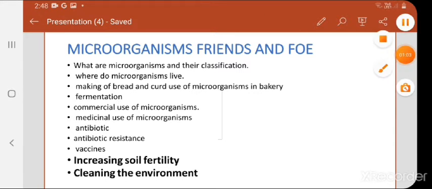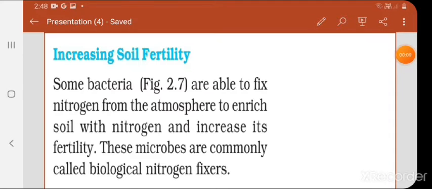Okay. Increasing soil fertility. Some bacteria are able to fix nitrogen from the atmosphere to enrich soil with nitrogen and increase its fertility. These microbes are commonly called biological nitrogen fixers. So what happens in atmosphere?